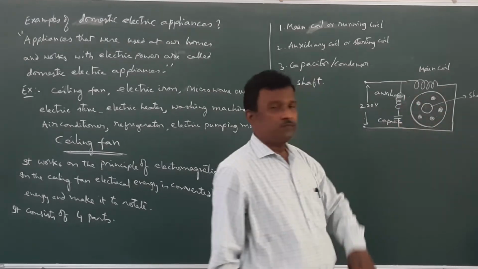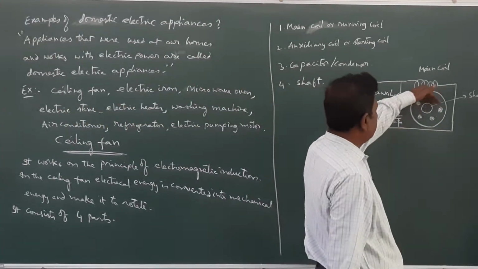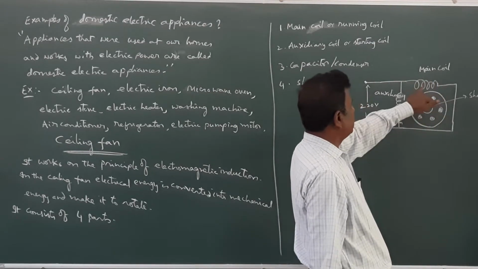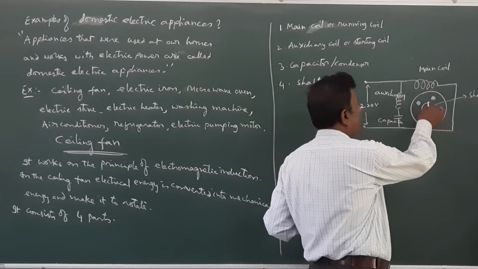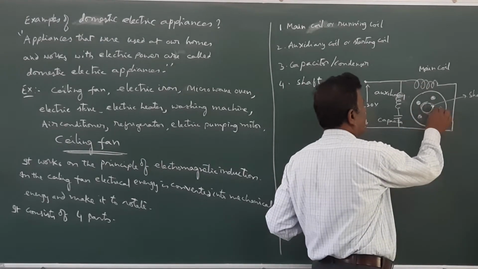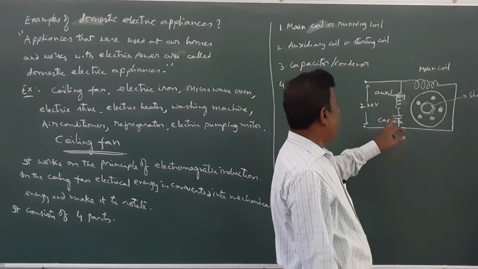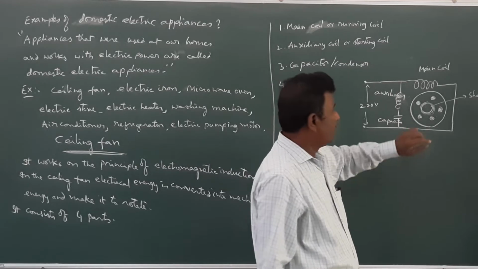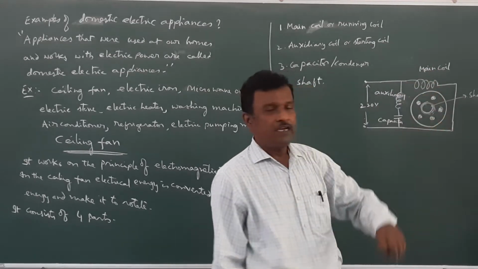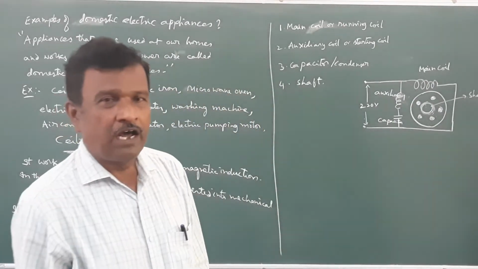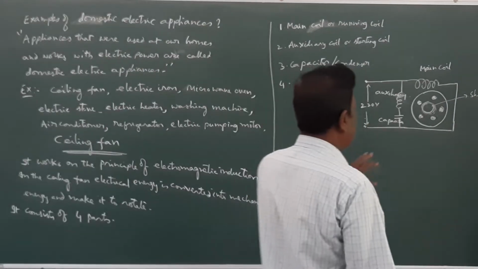Between these holes, coils were wound. These external coils are called the main coil, and the innermost coil, close to the shaft, is called the starting coil or auxiliary coil. And outside that coil, another coil will be there. That is called the main coil or running winding. You might have seen the winding inside electric motors.